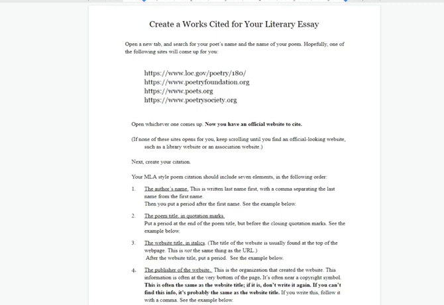Hey kids, I want to make a little screencast to walk you through these works cited instructions. I think they're pretty self-explanatory, but just in case they're not, I know you may have a few questions.